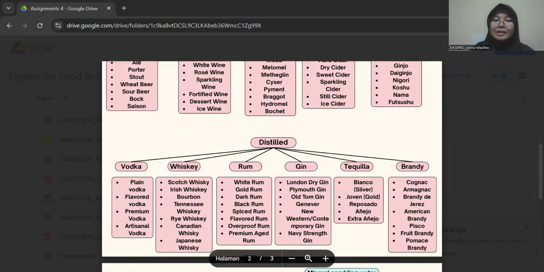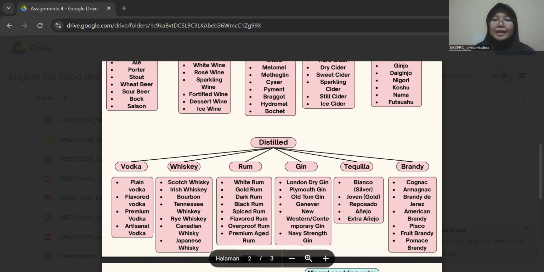For the next is Bourbon. Bourbon is an American whiskey made primarily from corn, at least 51%, with a sweet and full-bodied flavor, aged in new charred oak barrels. For example, Maker's Mark.